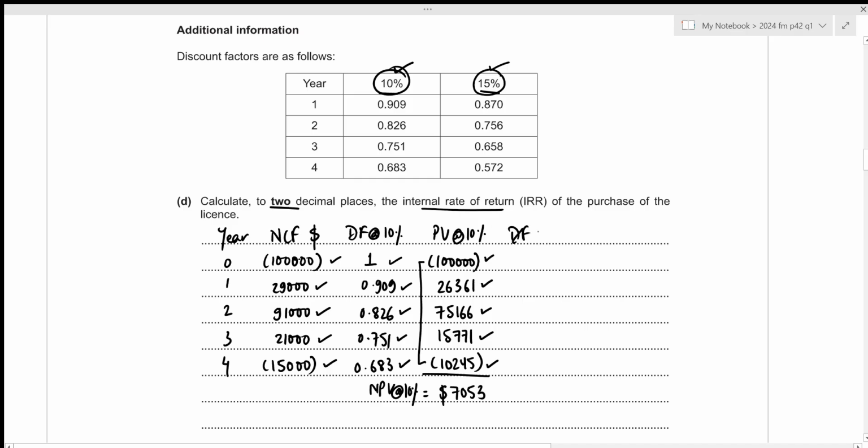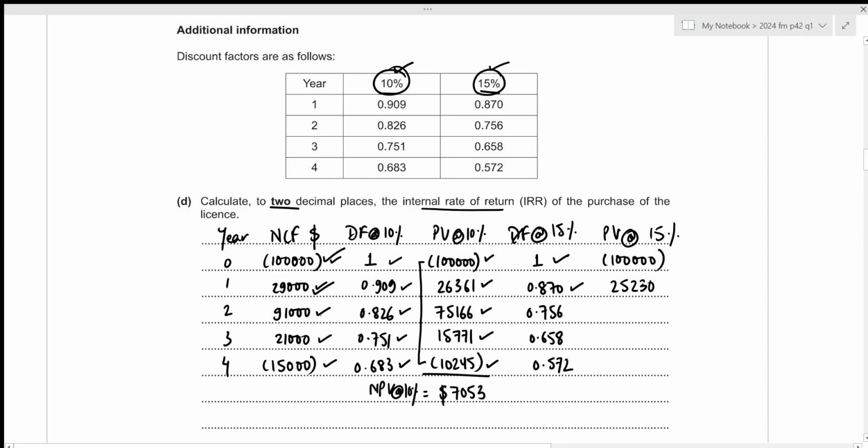So the discount factor at 15%, again for year 0, it should be 1. Then we have 0.870, 0.756, 0.658 and 0.572. Now we can get the present value at 15%. So for year 0, it will be negative 100,000 times 1, again negative 100,000. For year 1, it should be 29,000 times 0.87, which results in 25,230.